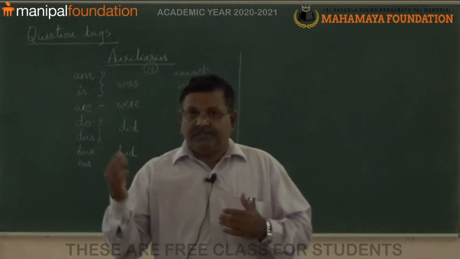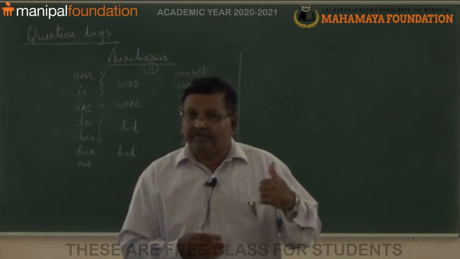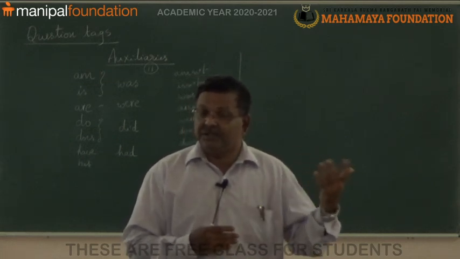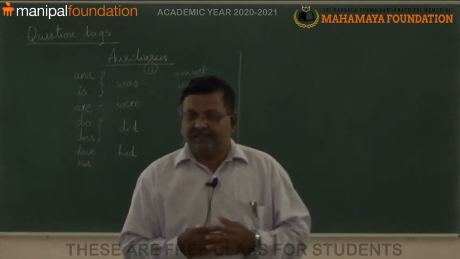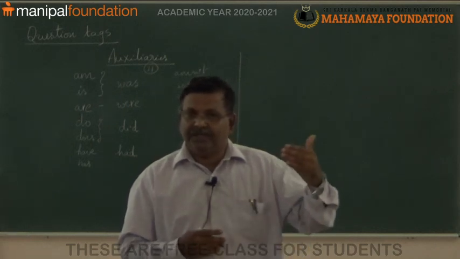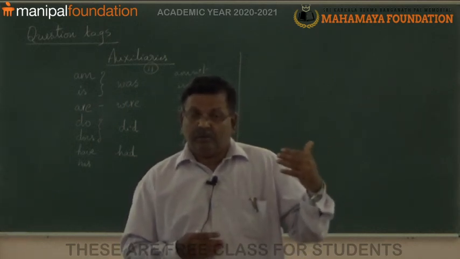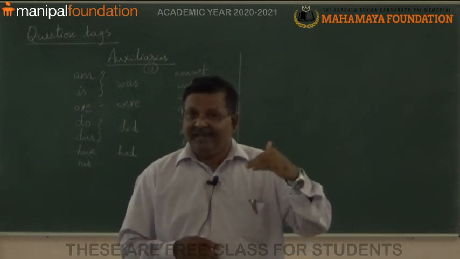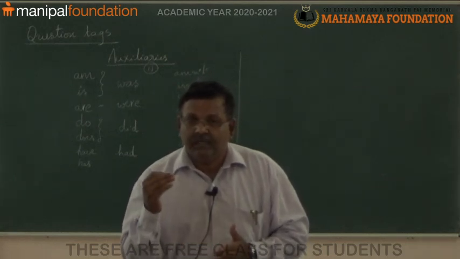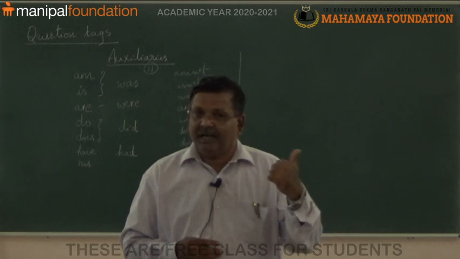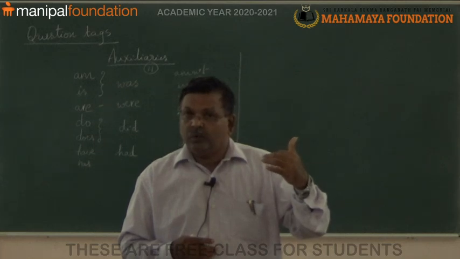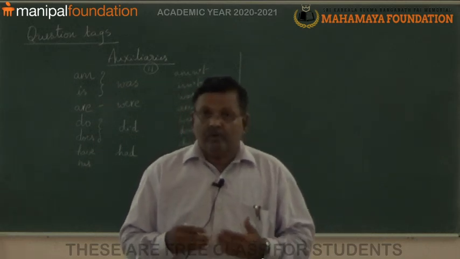Can, could. See, can, short form can't. I can go there, I cannot go there, I can't go there. Past tense is could. A monkey could climb the tree. A monkey could not climb the tree, you say. It couldn't climb the tree. So, could not, short form is couldn't. Once again I repeat: can, cannot, can't; could, could not, couldn't; then will.